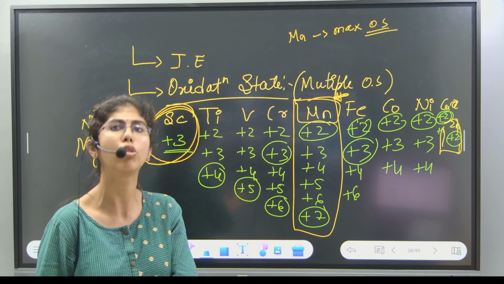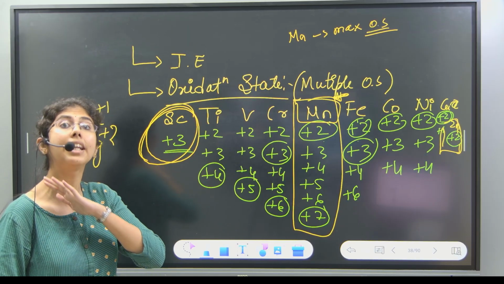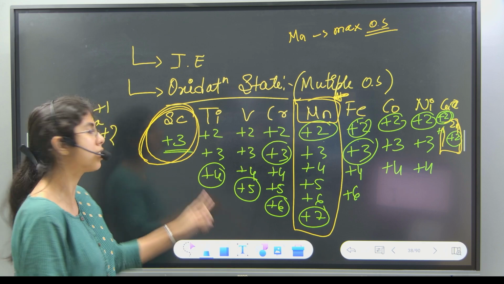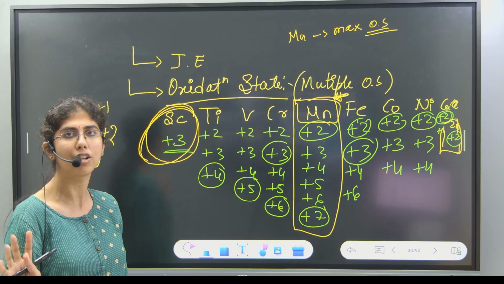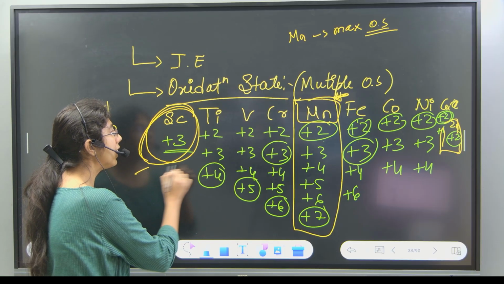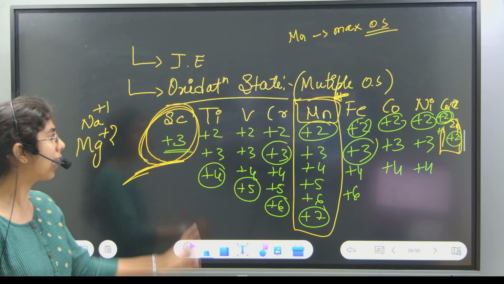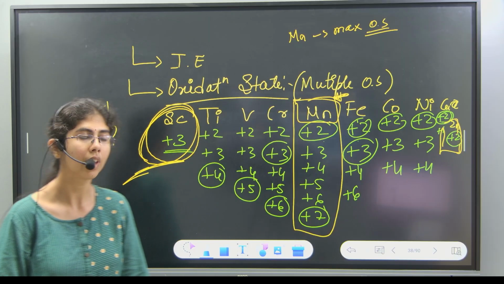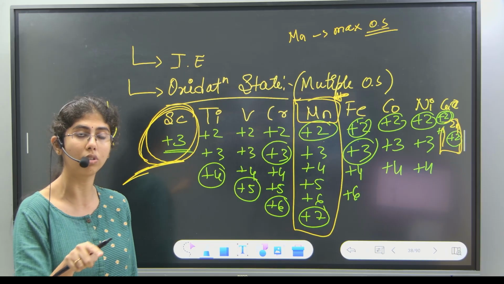Always remember, it is only going to show +2. Scandium also, in 95%, 98% of cases, always shows +3, but very rarely it can show +2. So if they give you two ions in an option, you can go for scandium and zinc.